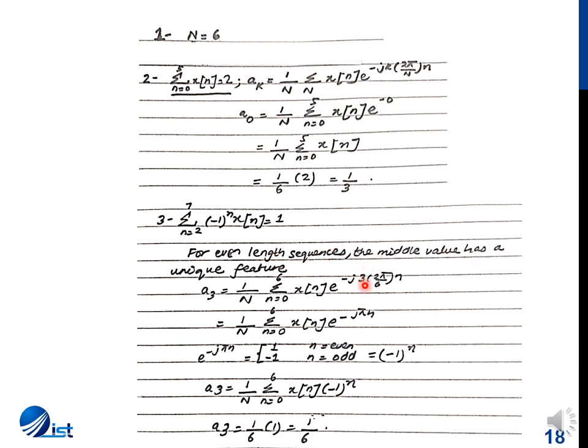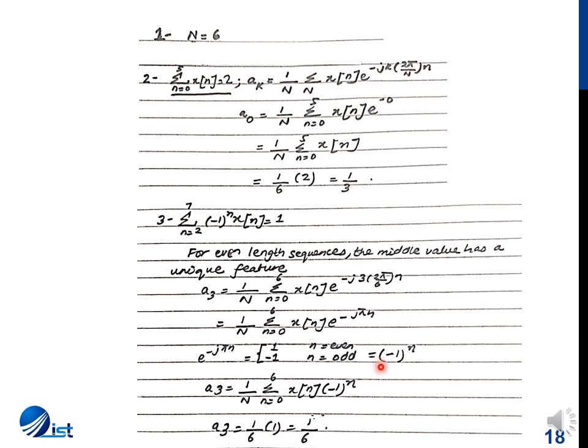For example, for this signal we had a period n equal to 6, so the middle value is n equal to 3. So if we take the value for a of 3 and substitute 3 over here, because this 3 over 6 cancels, we get e raised to the power minus j pi n, which has a value of plus 1 for n even, and a value of -1 for n odd, so it can be stated as -1 raised to the power n.